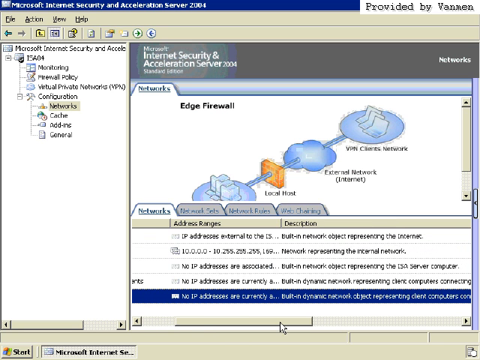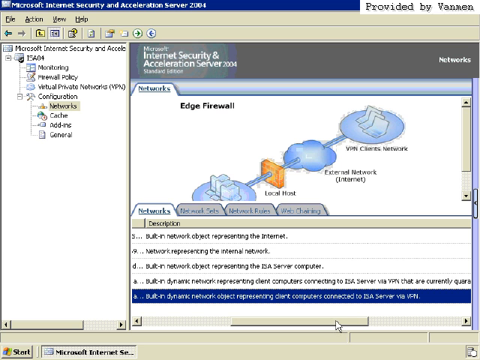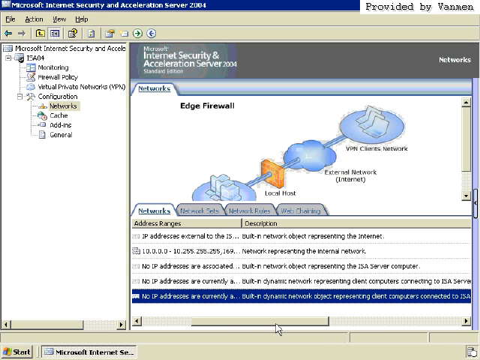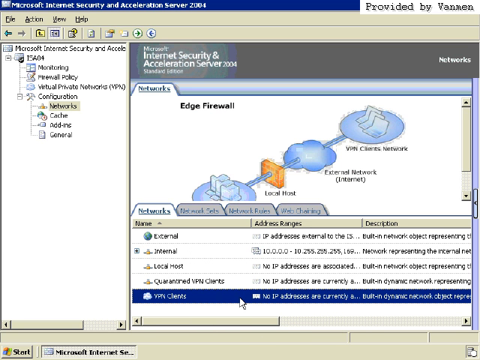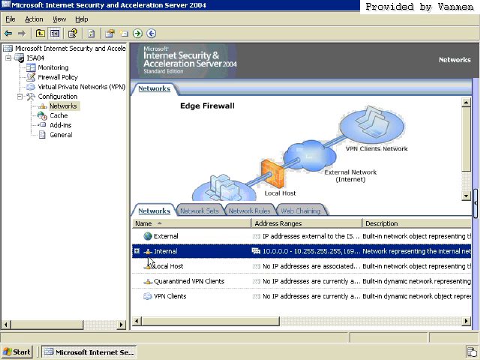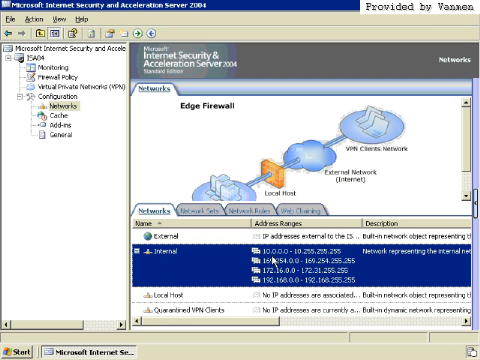Now over to the right you can see a good description of what each one of them are. But just by the name you can really get a good idea of what they entail. Now this identifies each network to the ISO server and allows us to apply individual configuration settings to those networks. For example, one of the things I need to fix, you can see my internal network right here is all these ranges, when in actuality I only have a 192.168 network.